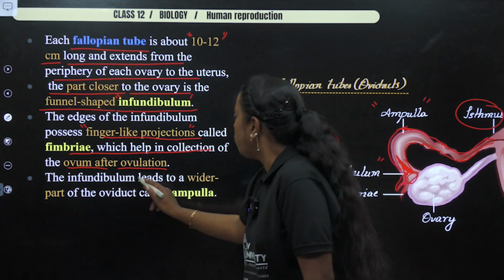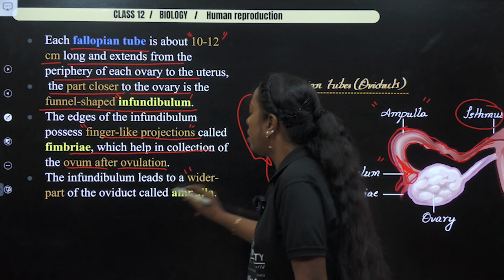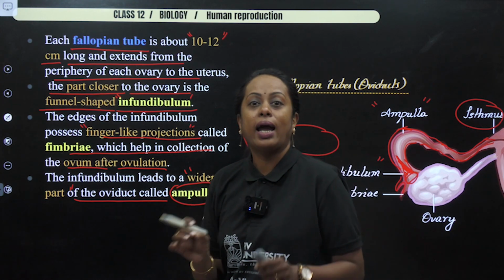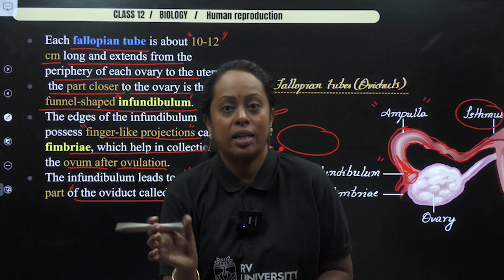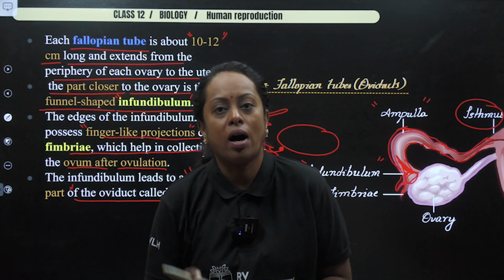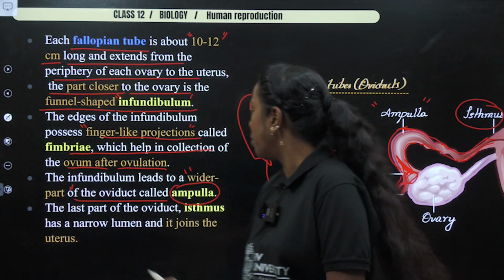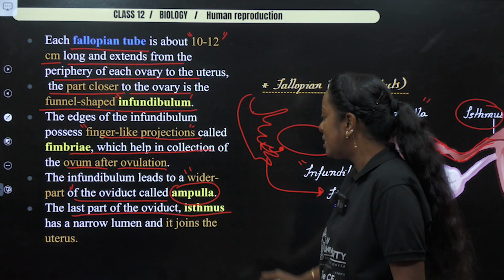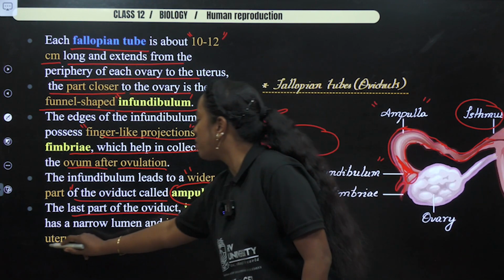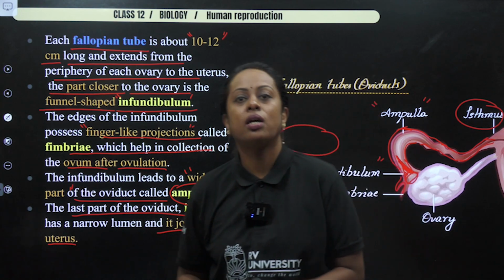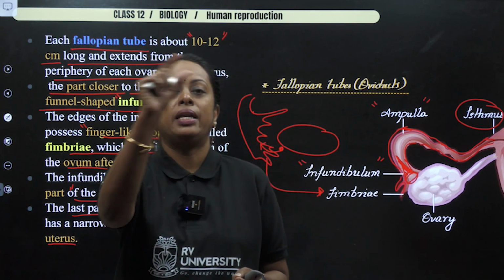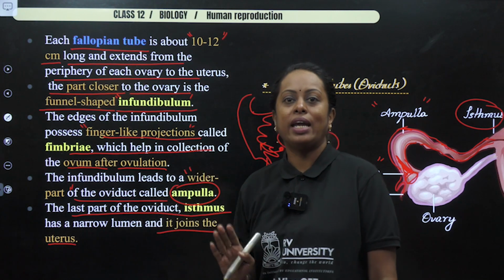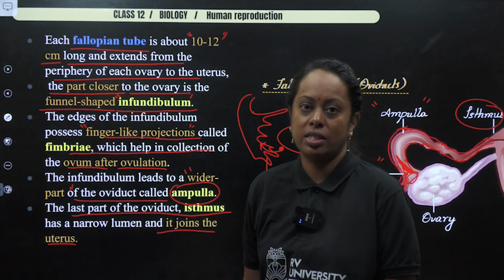Next, the infundibulum leads to, see the word, the wider part of the oviduct, which is known as ampulla. And I did say that fertilization, the fusion of sperm and ova, occurs in the junction of ampulla. Next comes the last part of the oviduct, which is known as isthmus. It joins to the region which is known as uterus. So we completed the complete part of the fallopian tube. I hope that you don't have any sort of doubt in this particular section.